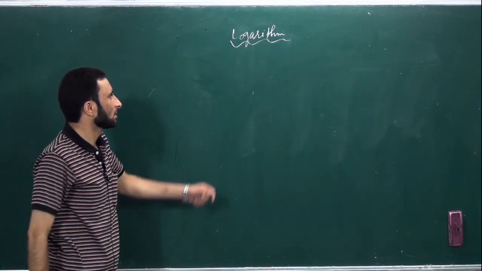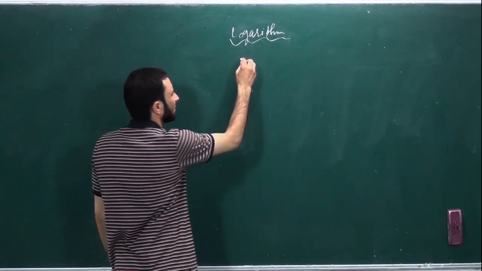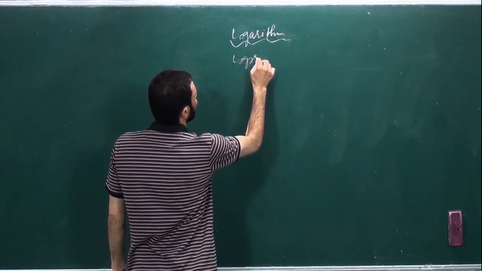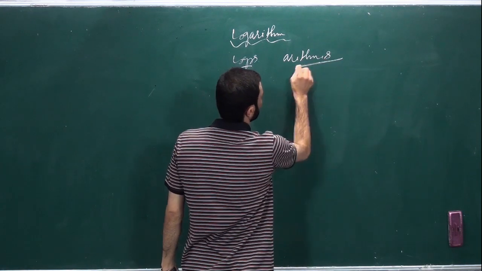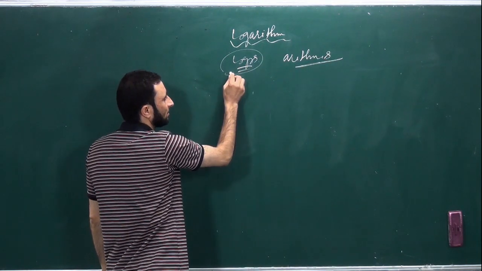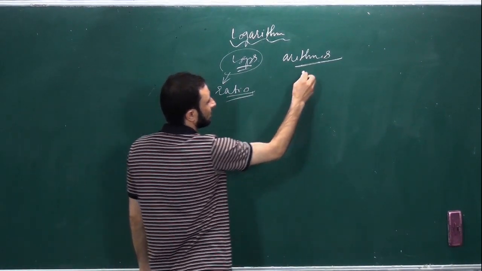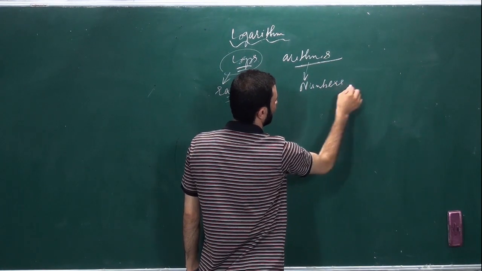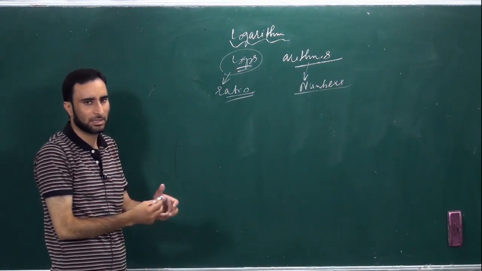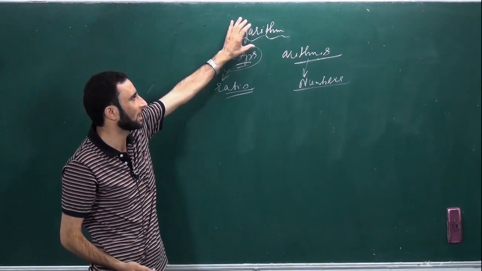Logarithm. The word logarithm has been derived from two Greek words. One is logos and the other is arithmos. What is logos? It simply means the ratio, and arithmos means the numbers. So when we combine the two root words, the total meaning will be the ratio of the numbers. We call the ratio of the numbers a logarithm.